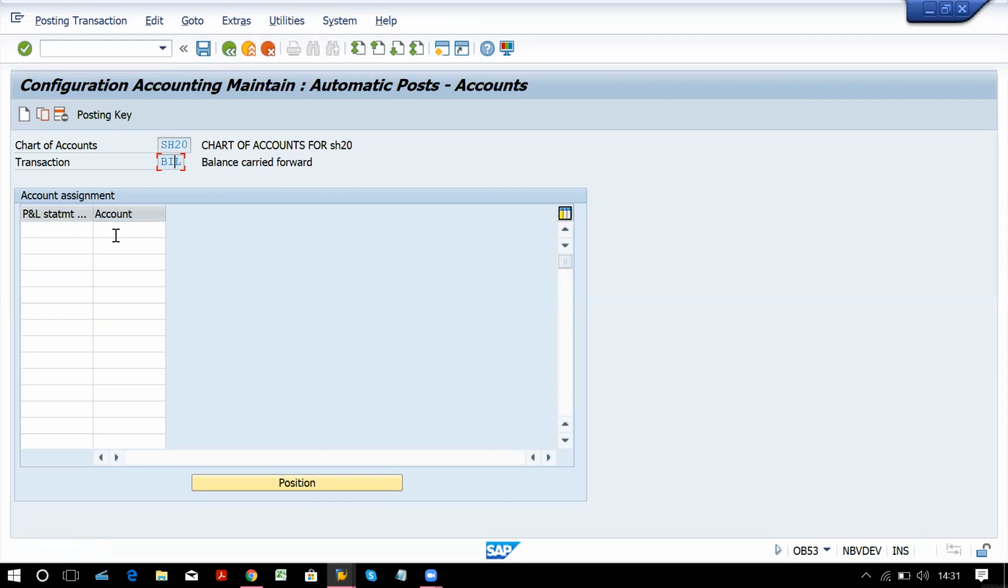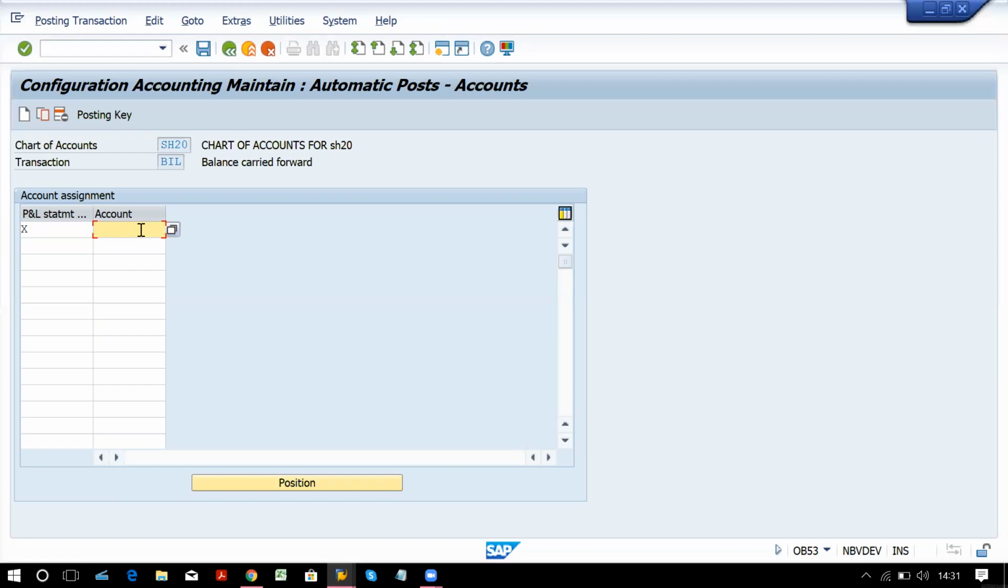Now what we have to do is, here we have profit and loss statement. Here you have to give X. X is a technical term we have for carry forwarding balance. So profit and loss statement's balance will get carried forward to an account. Which account? Retained earning account. So we have to assign a number here for retained earning.